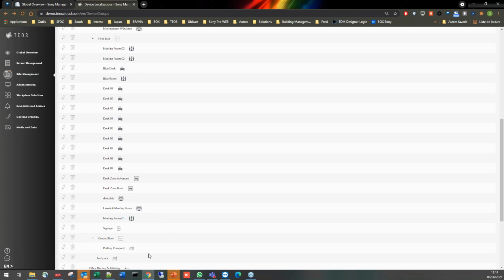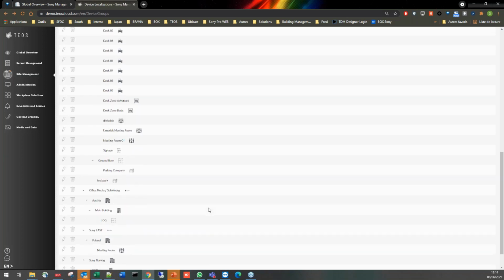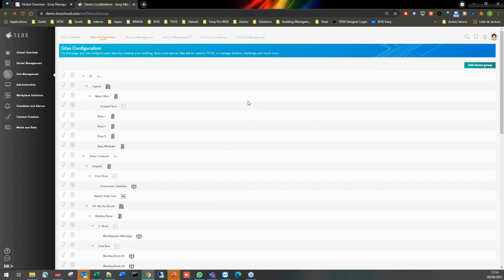We have also added parking spot management. In the same idea as a desk zone, we are able to book a spot in the parking area. So as a user, we will also be able to provide some workflows, such as when I want to go to the office, for example, the next day or the next week, I can check whether a desk is available and whether there is a parking spot available, to be able to book it. These are the kinds of workflows, because of course the idea of TIOS is to focus on usages, on the user flows that can be done in the platform.